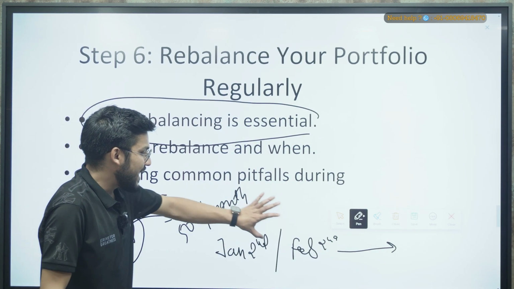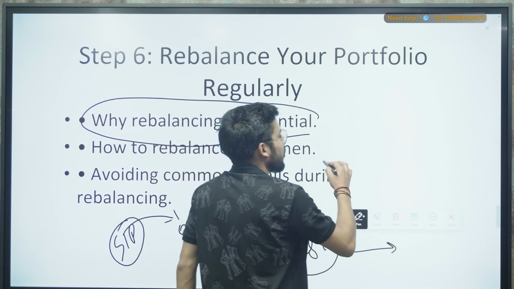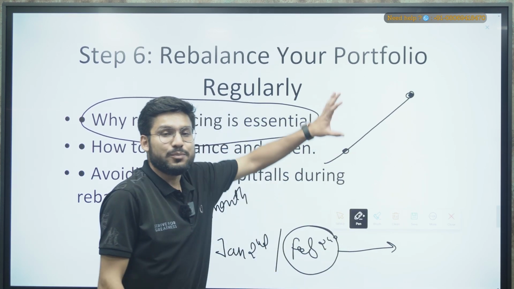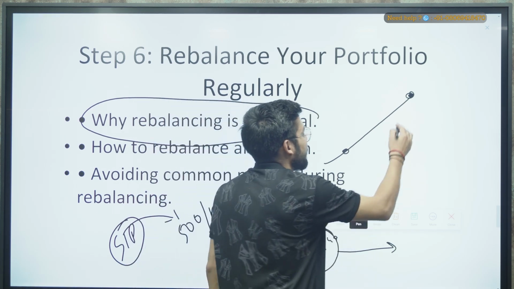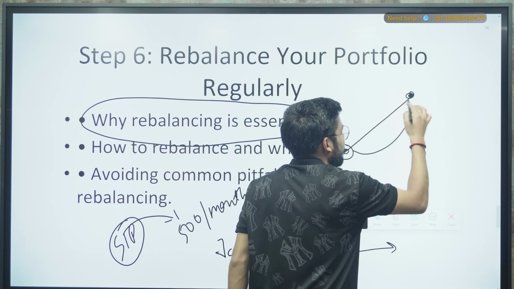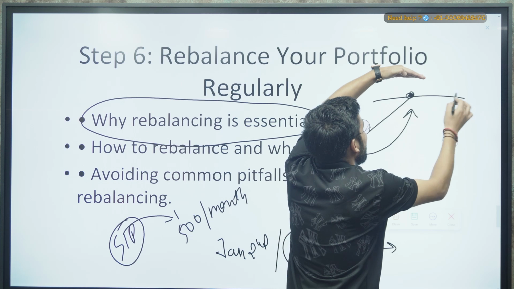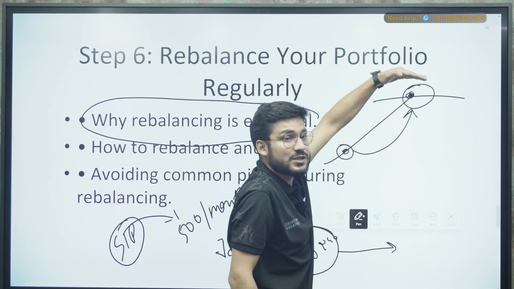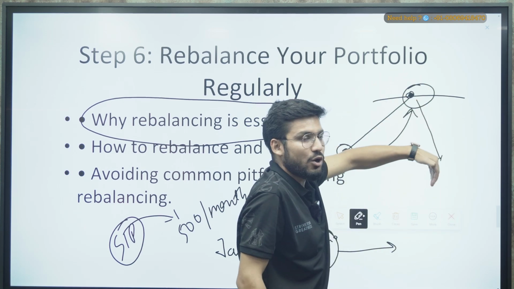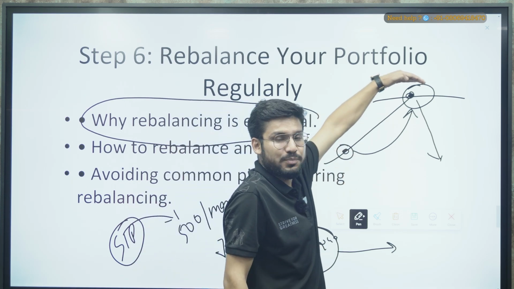But you don't know at this time, when you paid your second SIP on February 2nd, if the market was at the highest point or at the lowest point, right? And it makes a difference, because if you had made your investment at the lowest, the market would have given you a good result when it went upward. But if on February 2nd the market was already at its highest and you paid your SIP here, you made your investment here, so now there will be a negative impact on your returns, because the market will now move downwards, right? Because at that time when you made the investment, it was already at its peak, right?